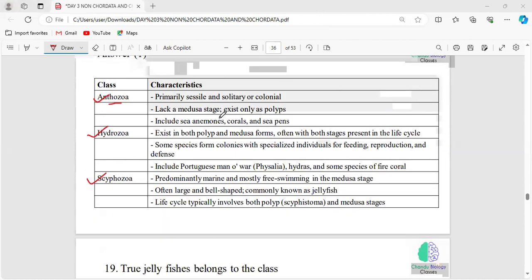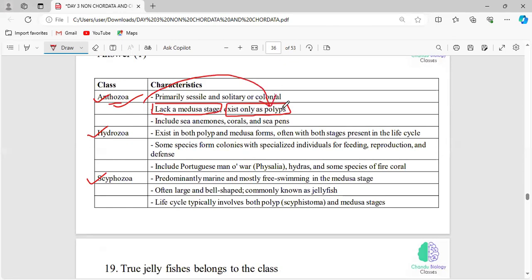And the most important thing, just listen to me properly here. In Anthozoa, there is no medusa stage, and they have only the polyp stage. Since there is no medusa, it can't perform sexual reproduction. It is present only in the form of polyp, it is sedentary, and it performs asexual reproduction. This is the most important thing. Now, Hydrozoa have both polyp as well as medusa. This is the most important thing.